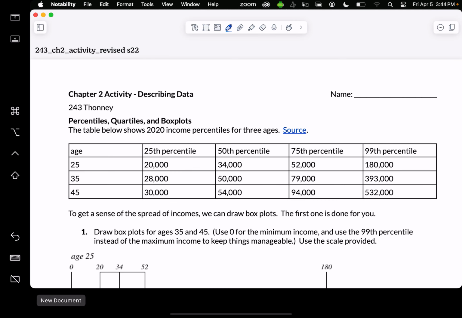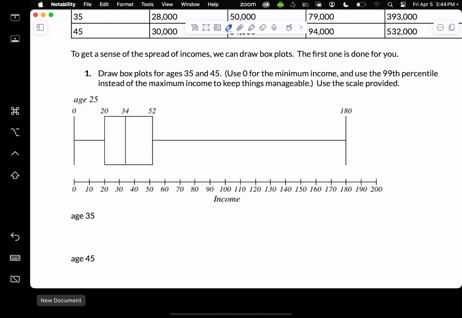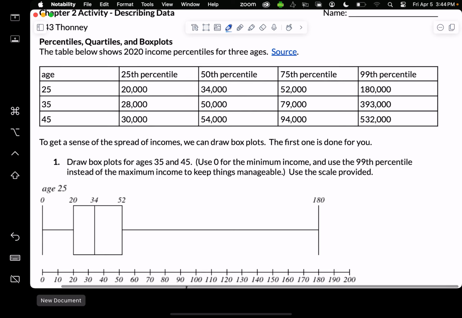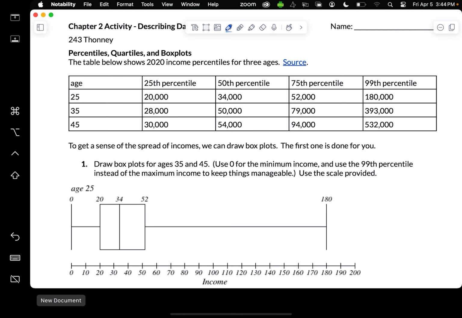This is our Chapter 2 activity, and I wanted to talk it through with you a little. Percentiles, quartiles, and box plots. So, this is a fun example of people's income from 2020, and we decided to break this data down by ages.